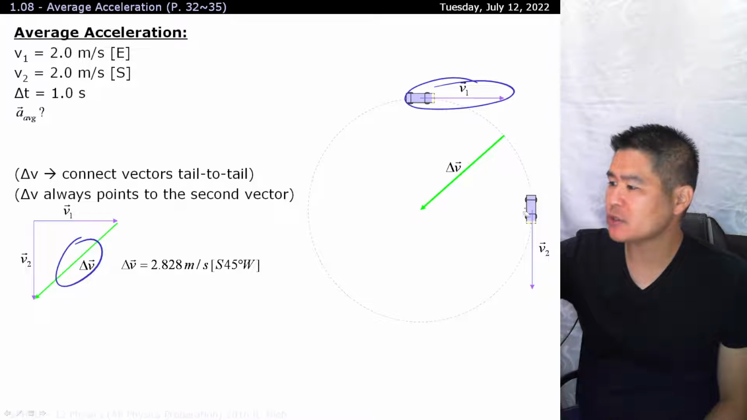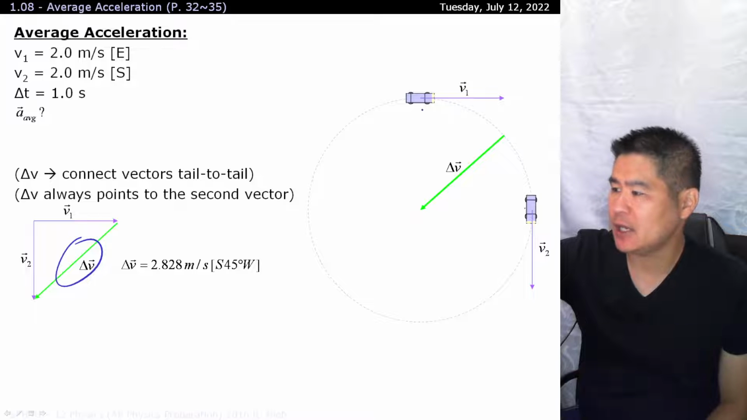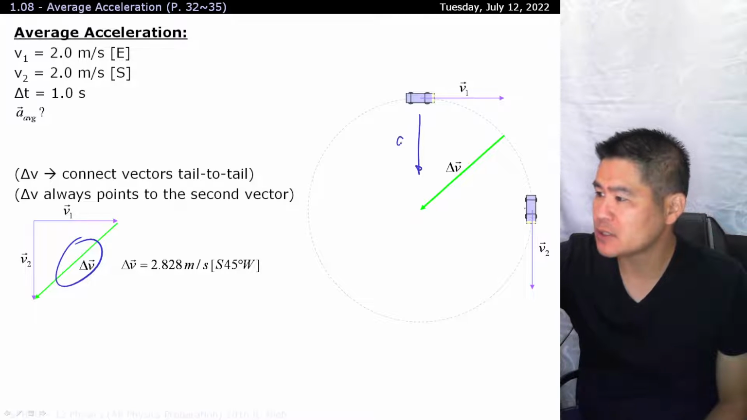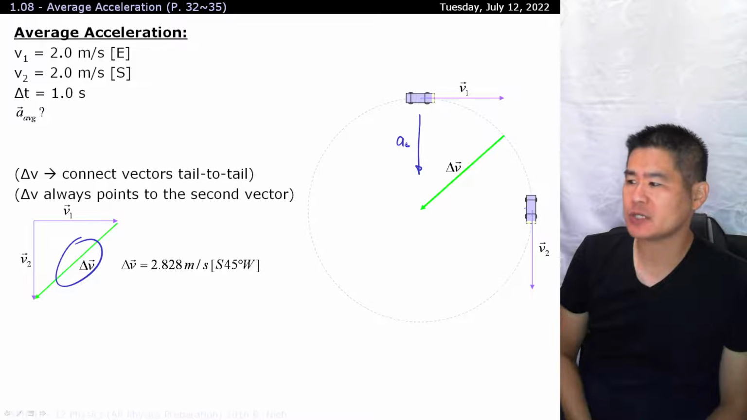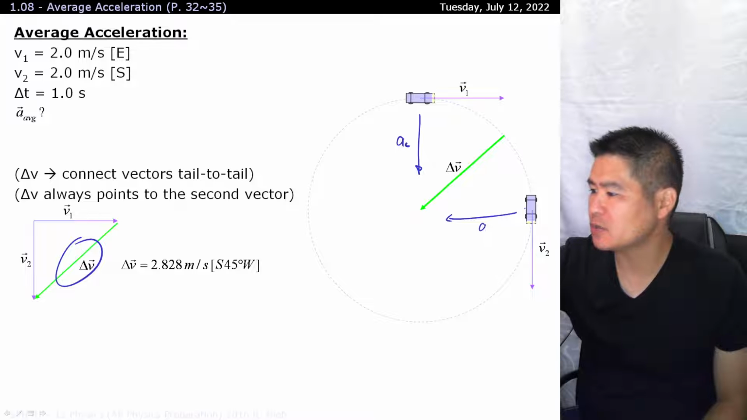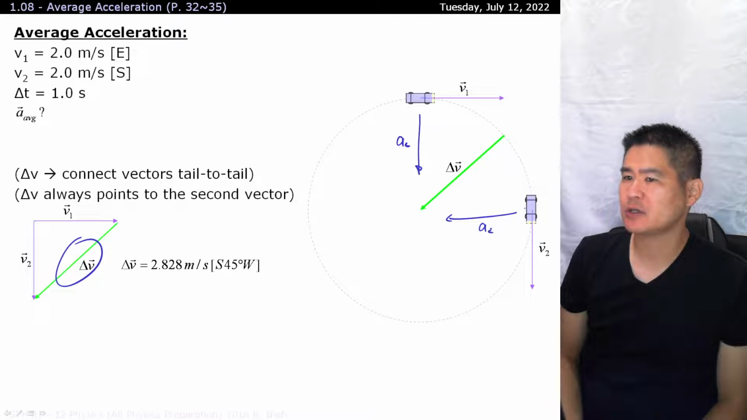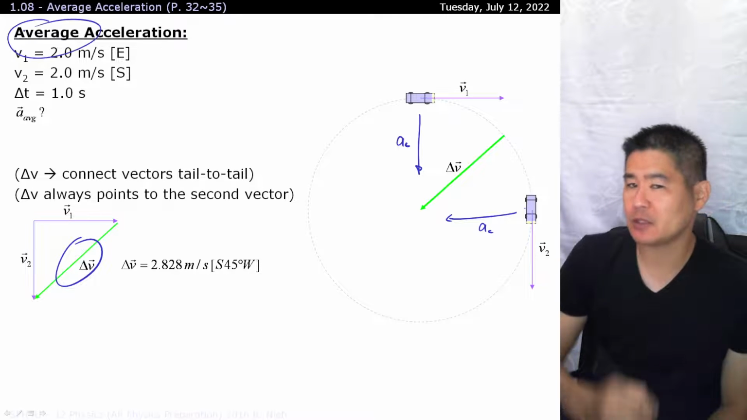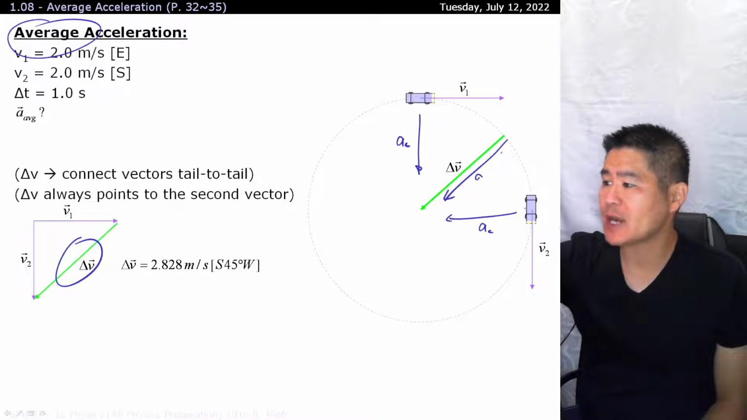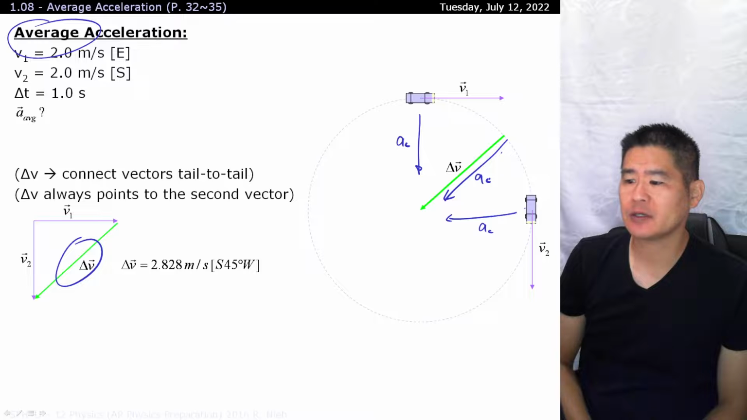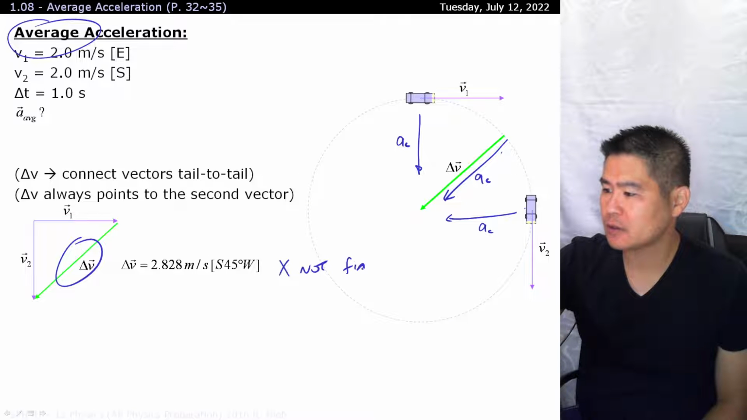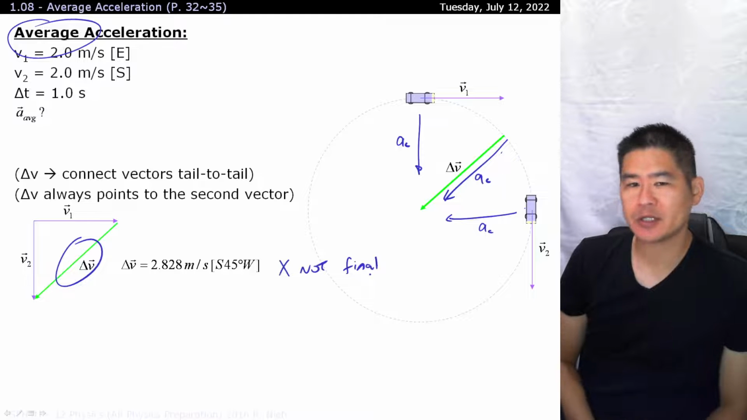Okay, and we've just learned that if you're traveling towards the right, towards the east, and you're going around a circle, then your centripetal acceleration will be pointed towards the center. And if you're down here, your centripetal acceleration will also be pointed towards the center. Now, this is the world of average acceleration. So the average between those two would be exactly this. Okay, but remember that this is not the final answer, because that's just telling you your delta V.